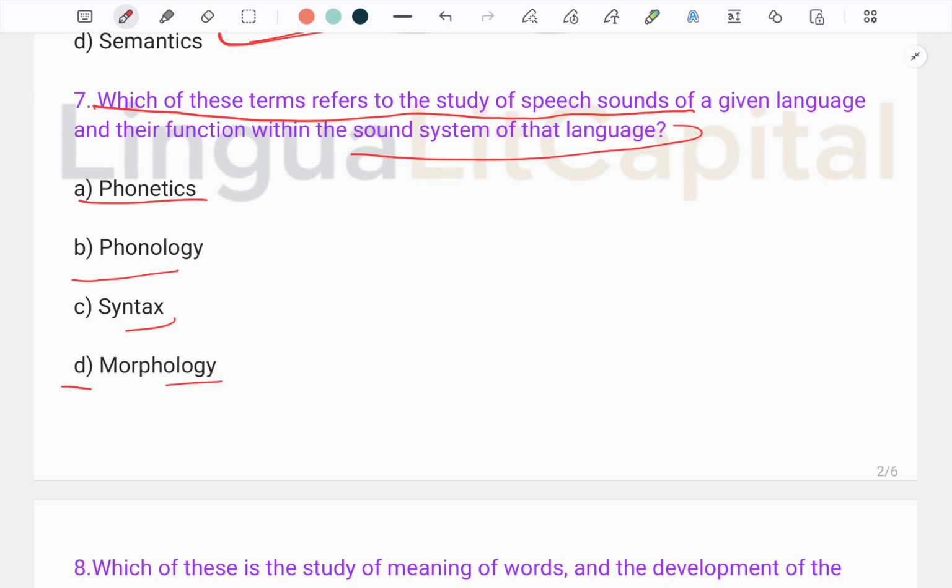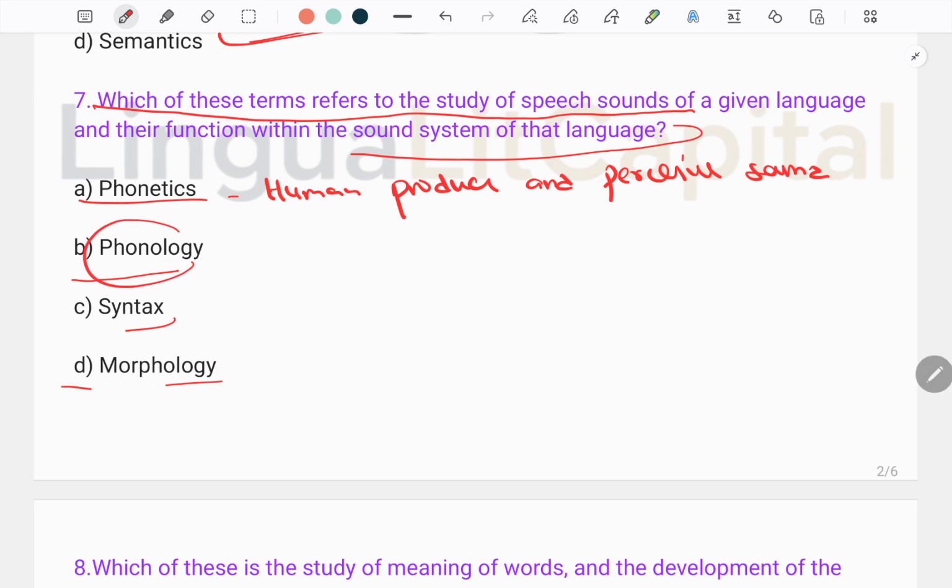When we talk about phonetics, what is phonetics? Phonetics is the branch of linguistics that studies how humans produce and perceive sound. While phonology studies how speech sounds are organized, meaning organized patterns, and used to convey meaning within a specific language.